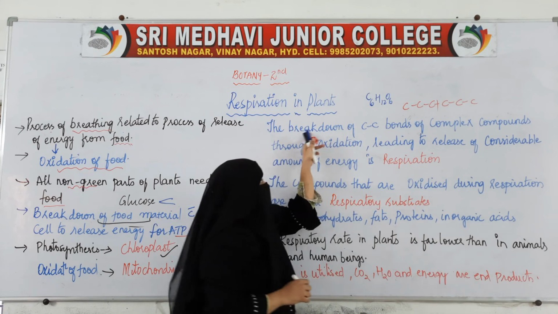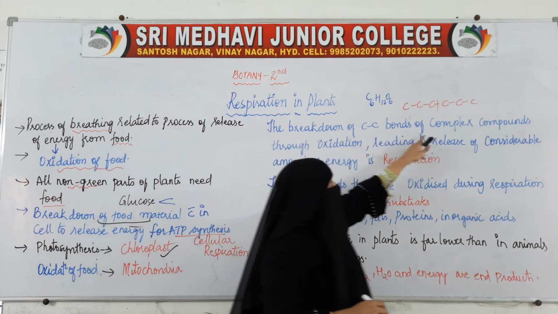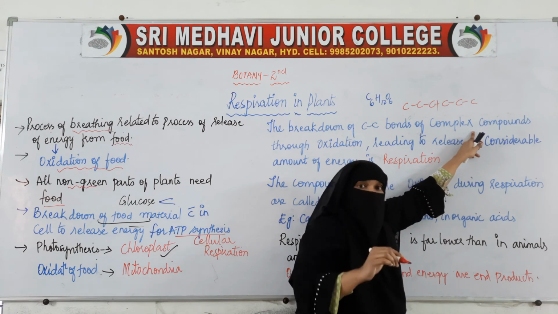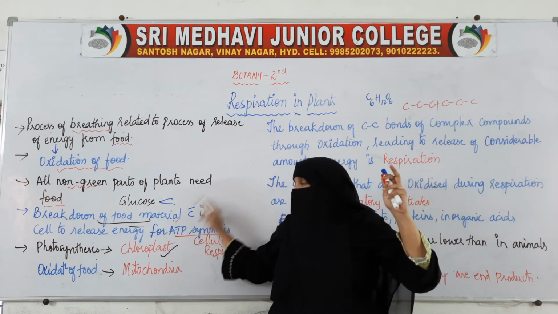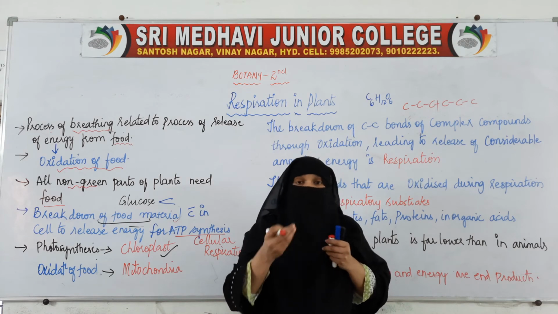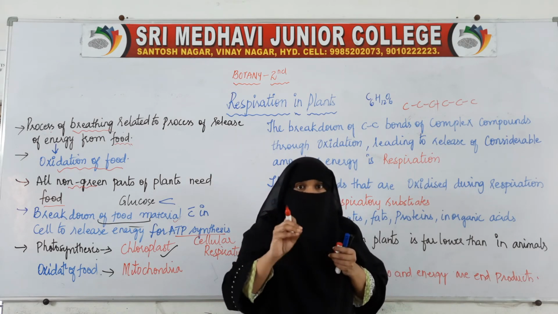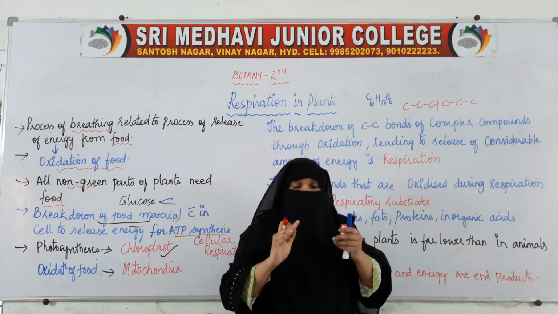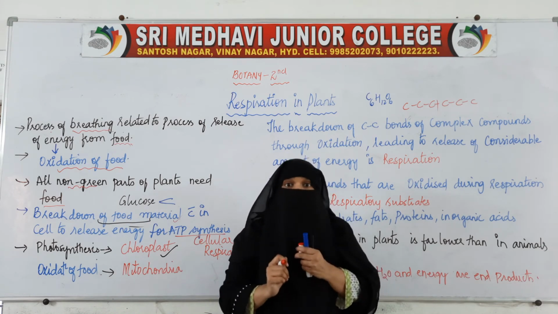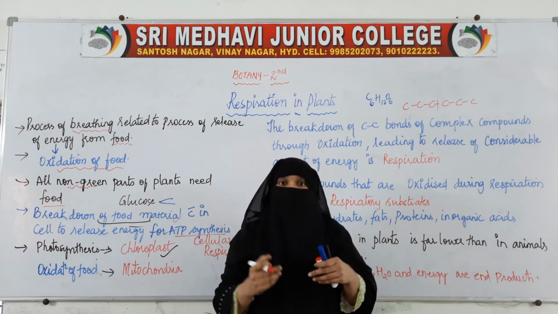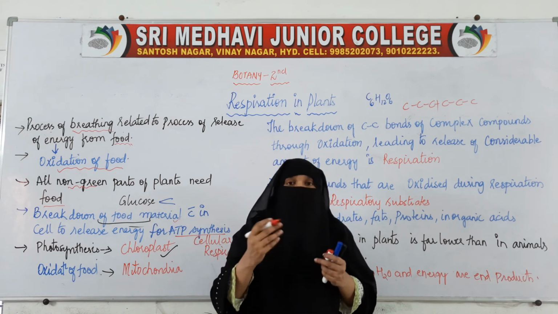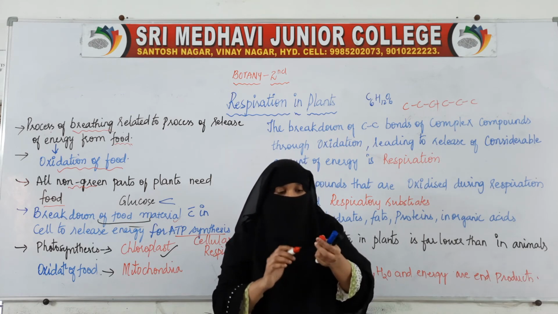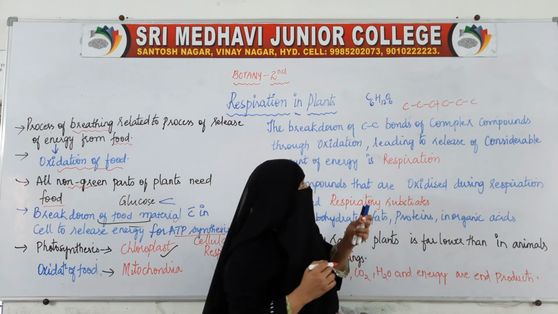so this is the breakdown of C-C bonds of complex compounds, because I said glucose is further broken down into simpler compounds. In digestion, food material is broken down into glucose, in the stomach and intestine. When this glucose enters into each and every cell, then glucose is further broken down into simpler molecules.